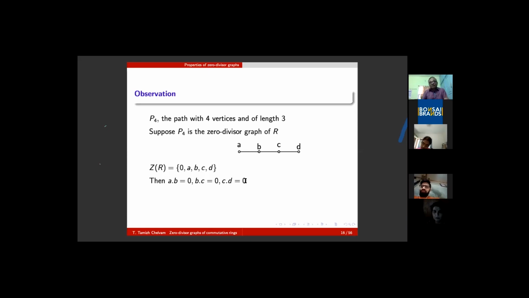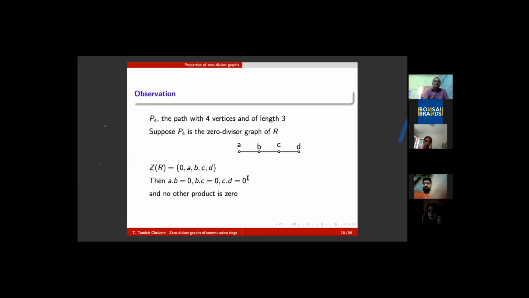So the first information, the vertex set, gives this. Second information, because AB is an edge, AB equals 0, BC is an edge, this is 0, CD is an edge, this is 0. Still I have a question. Are these the only information or is something else there? Yes, something else is there. And please note that no other product of a pair of elements in R is 0.